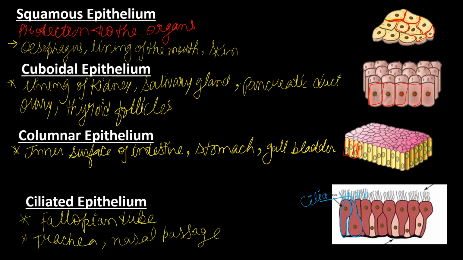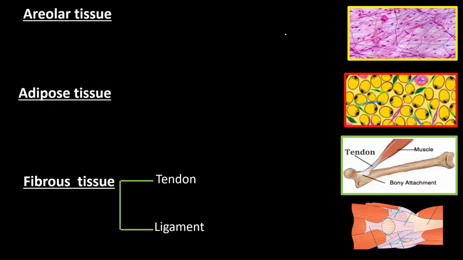Now let us discuss the next connective tissue, which is also known as the proper connective tissue. Areolar tissue is a part of connective tissue. Connective tissue means the tissue present in between the cells, and it is present in all parts of your body.